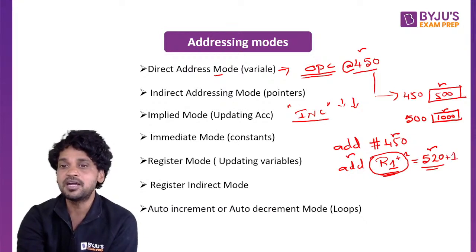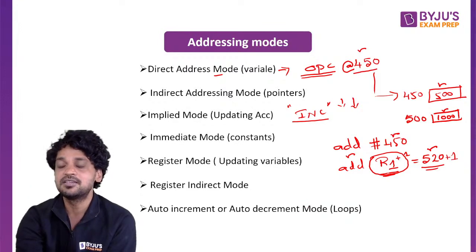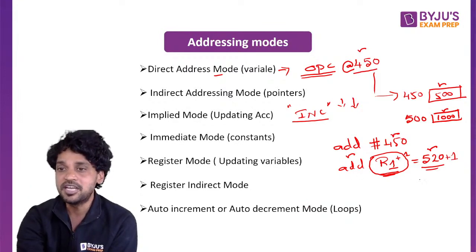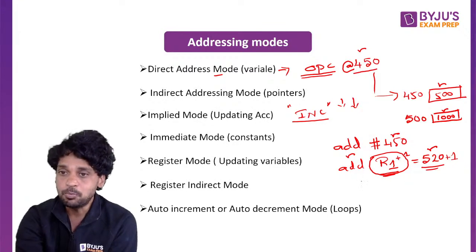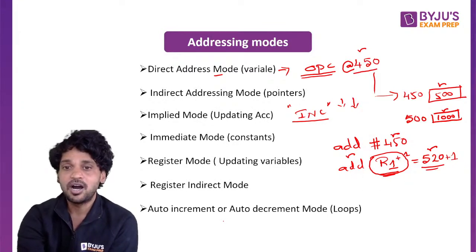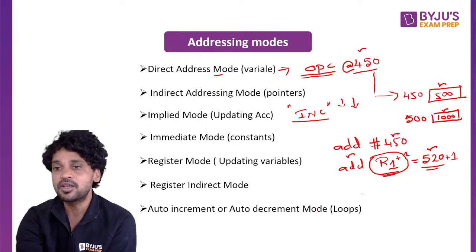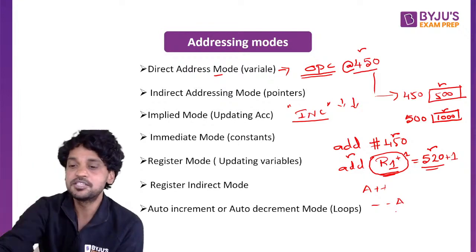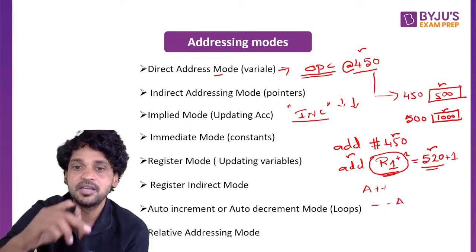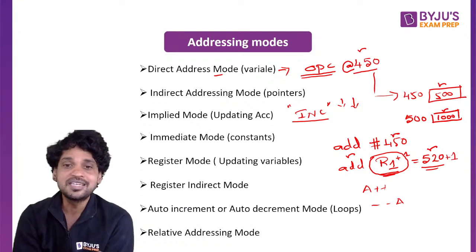In the auto decrement addressing mode, the register value that is specified in the instruction is going to be decremented before you perform the operation. So auto increment or auto decrement mode is like A++, auto increment, --A, auto decrement. Okay. Relative addressing mode. What is relative addressing mode?